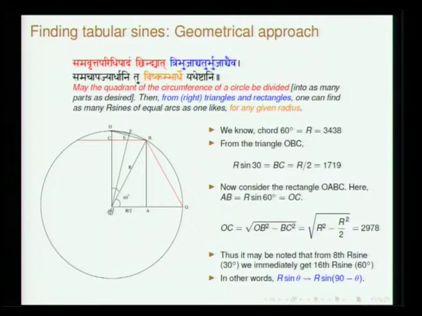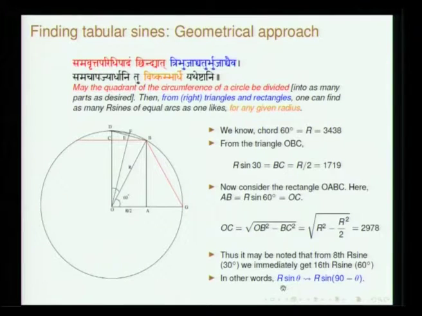Now we consider this OABC, the kind of chaturbhuja which you can think of. So sin 60 is AB, and it is also equal to OC. You know r by 2, so you do r square minus r square by 2, and you basically get this value OC. So now you know sin 90, you know sin 30, you know sin 60.